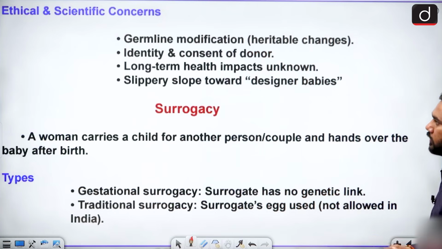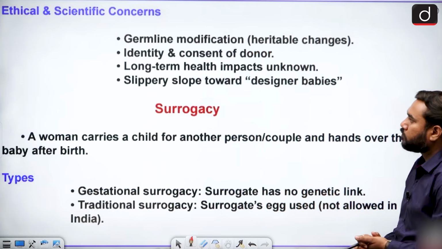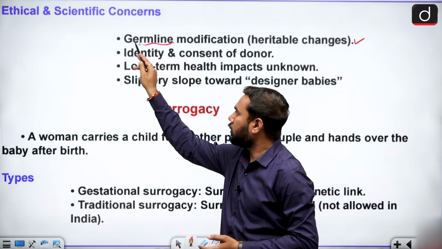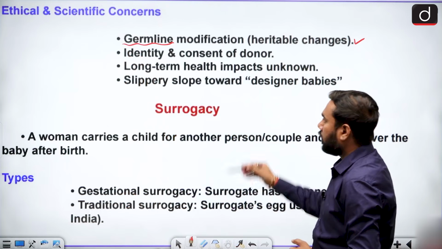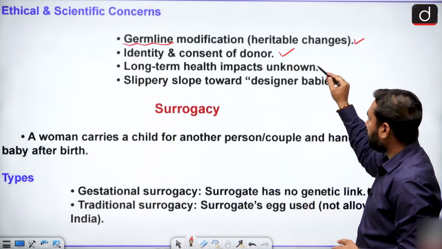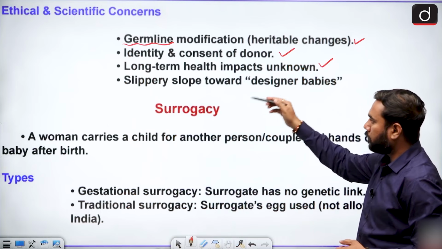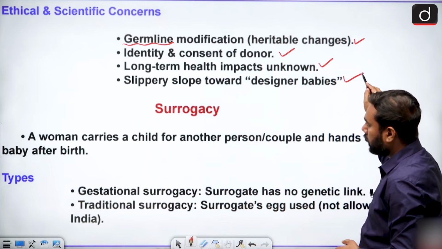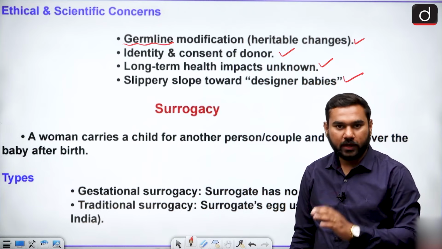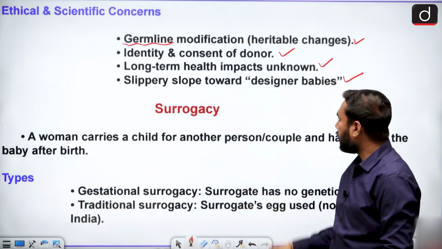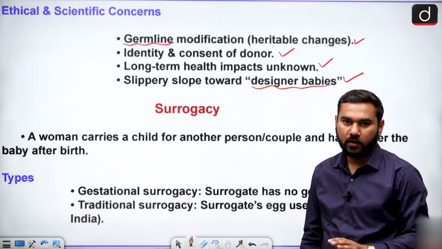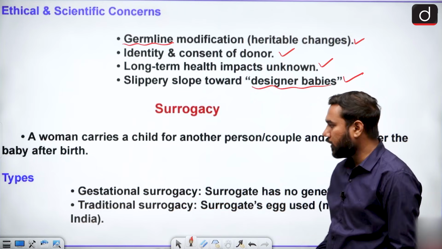Next, ethical and scientific concerns are there. There is germline modification, meaning a heritable modification, not the nuclear. Identifying the consent of the donor, long-term health impact, which is unknown, and a slippery slope towards designer babies. So we can say these kinds of concerns are there, and that's why India cannot use it right now, because people can design their baby with this process. So we cannot allow it right now in India, but some countries like the UK allow it.